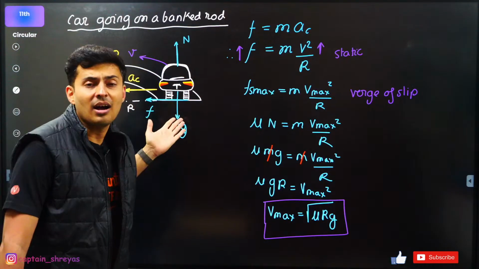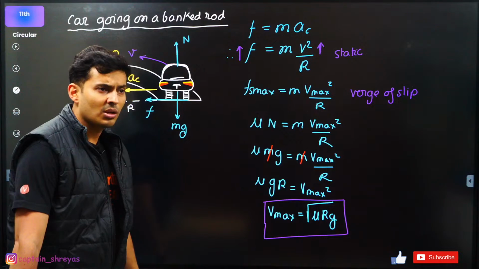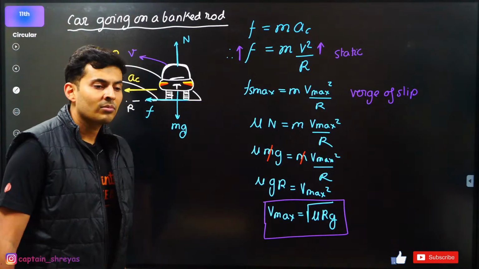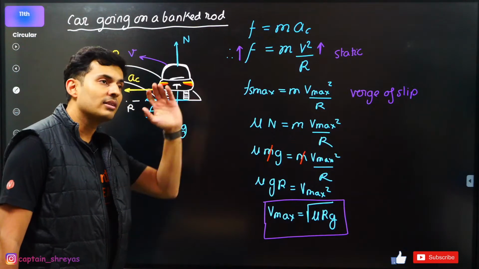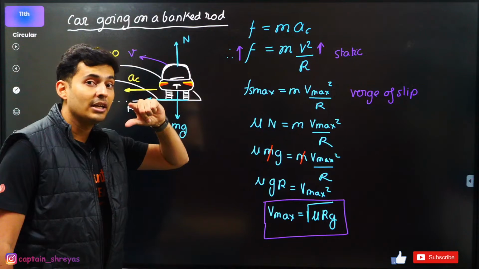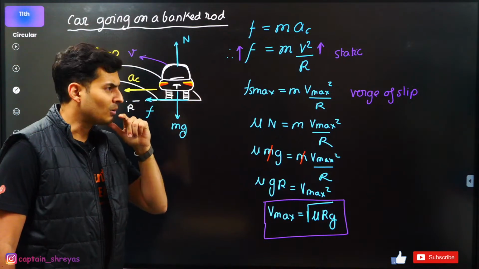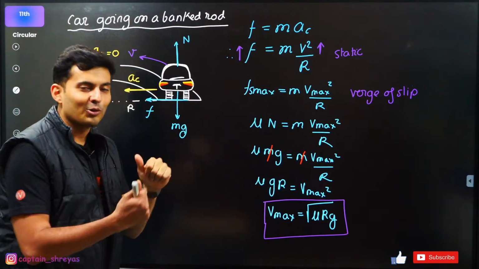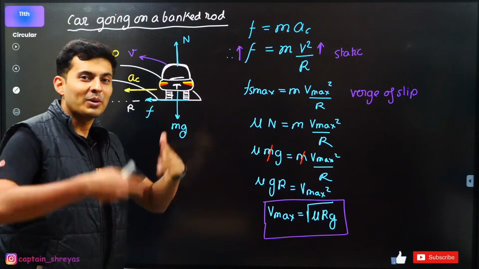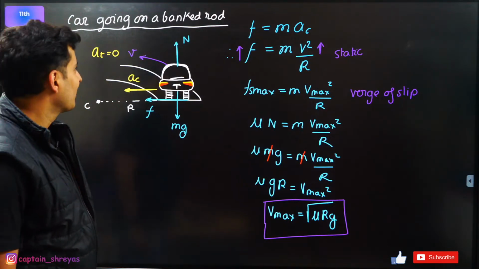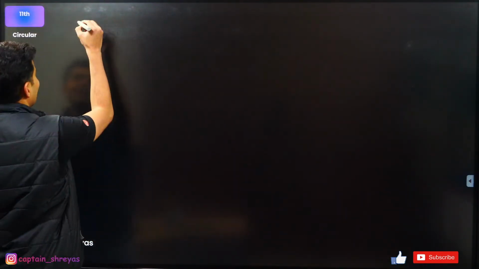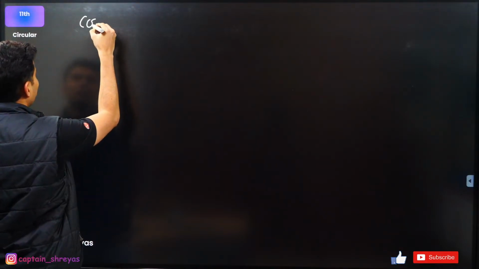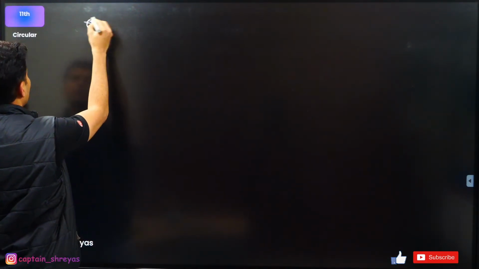Look at this. This is a Tesla car. And I'm not going to drive it at 60 kilometers per hour. I'm very angry. I write a letter to the government. Government thinks, they hire their engineers, and they are like, hey, listen, you can increase the speed. How? Bend the road. Bank the road. You will increase the speed without slipping. So that is basically the next concept, the concept of banked roads.